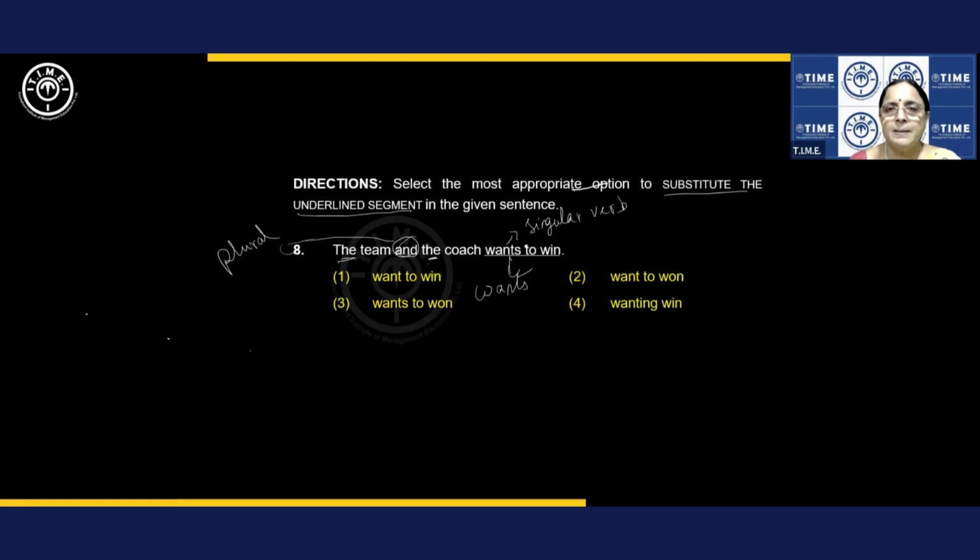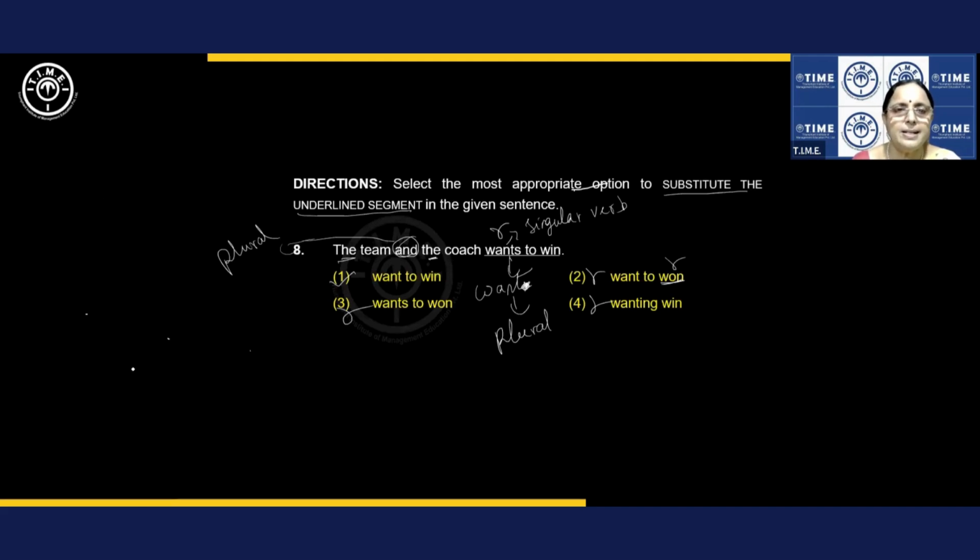So wants to win is wrong, because it is the team and the coach. Want is plural. Clear? The answer is the team and the coach want to win. Wanted to win, you don't say that. We never use the past form of the verb with to infinitive. To infinitive is always to win. Remember, after to, you don't use the past tense of the verb. Wanting doesn't make sense at all. So, the team and the coach want to win.